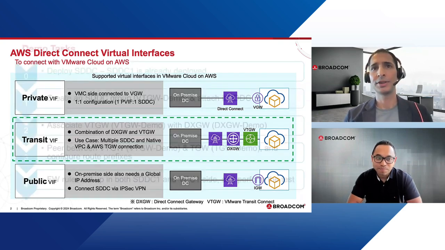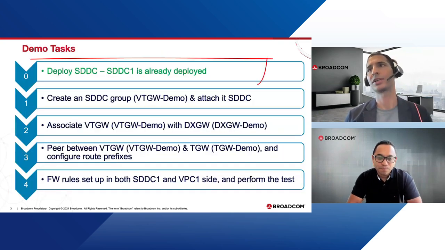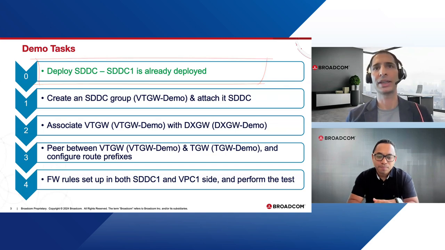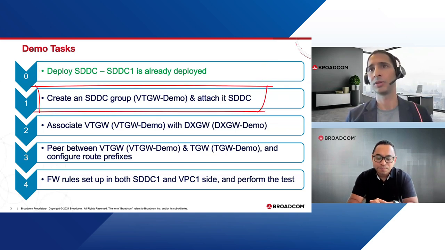Okay. In today's demo, I have the SDDC already deployed. So first, we create the SDDC group. SDDC group is VTGW, and I have given it the name VTGW demo, and as part of the creation we will attach it to the SDDC. So VTGW will be created and SDDC will be attached in step 1.